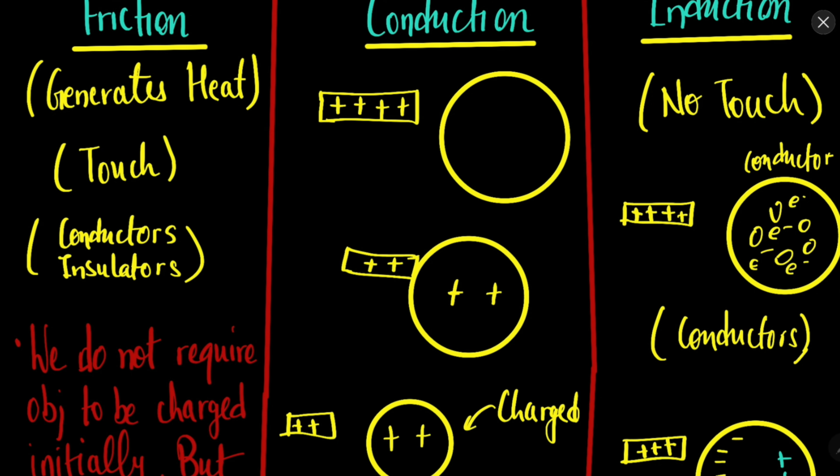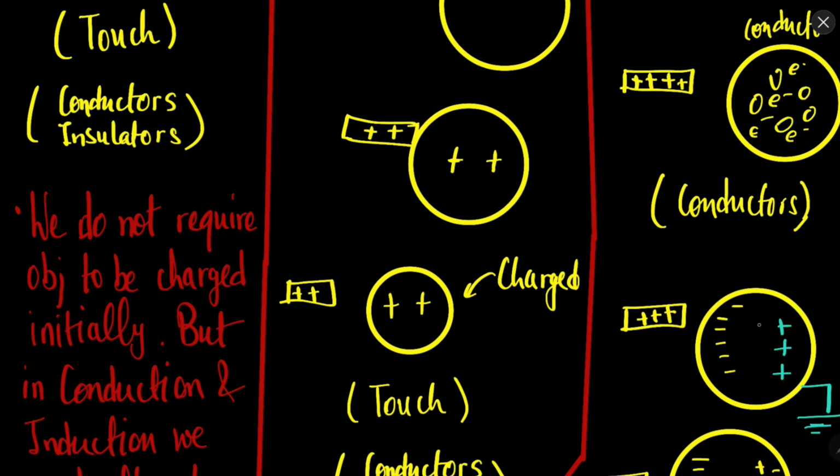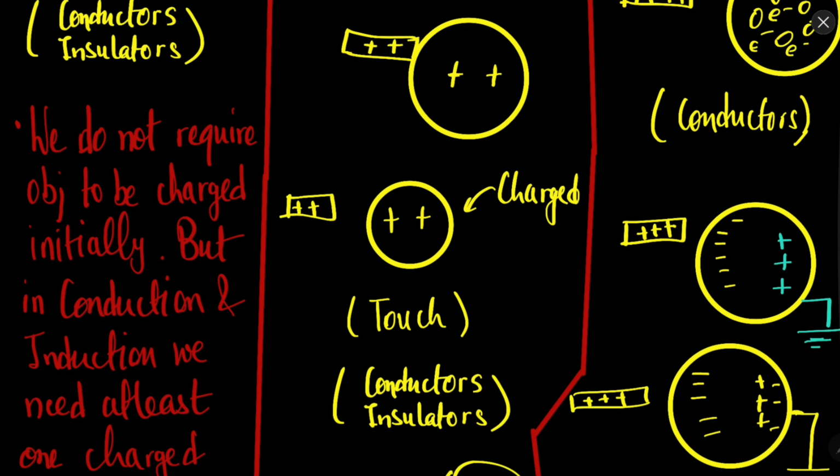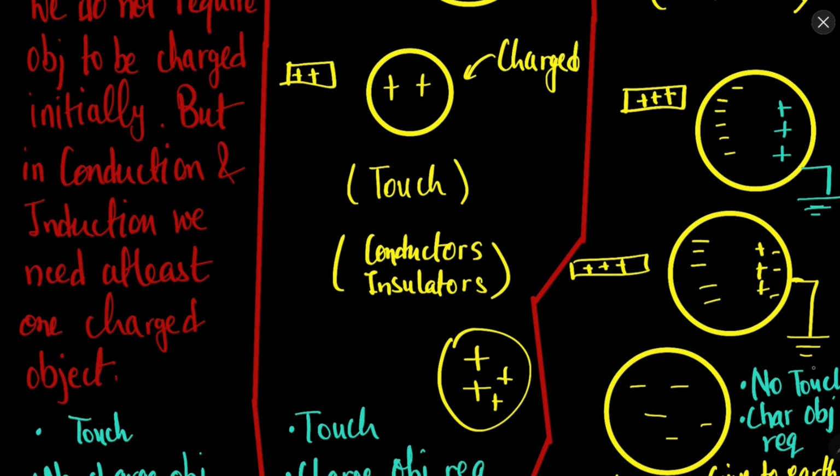Now the third way is to charge the object through induction. In induction, let's say we have another charged body, and we put this charged body close to another conductor, but do not touch it, just close to it. Because of the attraction and repulsion, the electrons will come towards this side and protons will go towards the other side. Now if you remove this, what will happen? Again it will become neutral. But in order to make it charged up, you need to earth or ground the body. You will understand the concept of grounding in other chapters.